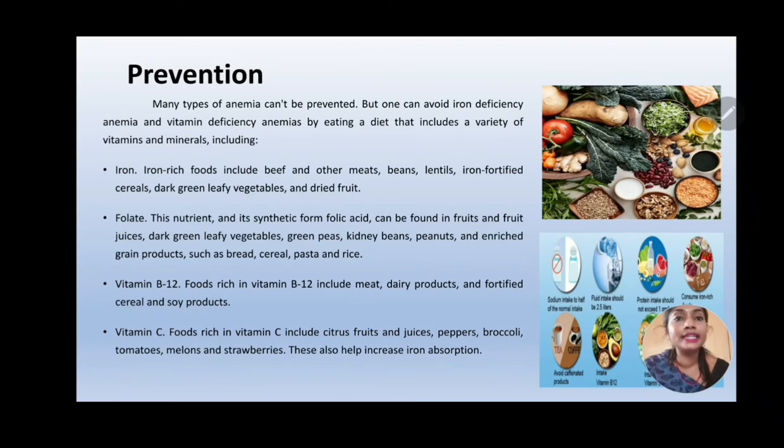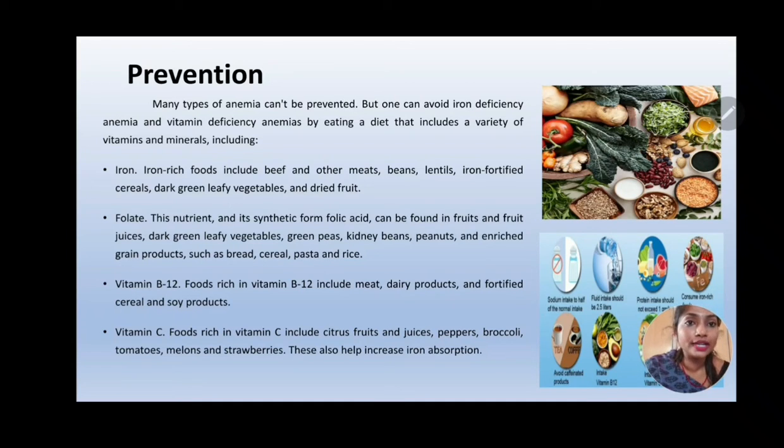Then how do we prevent anemia? Many types of anemia can be prevented, but one can avoid iron deficiency anemia and vitamin deficiency because they can be supplemented through diet and supplements. For example, iron rich foods are beef, meat, beans, cereals, green leafy vegetables, dry fruits. They are rich sources of iron. So by consuming such foods, we can definitely prevent iron deficiency anemia.